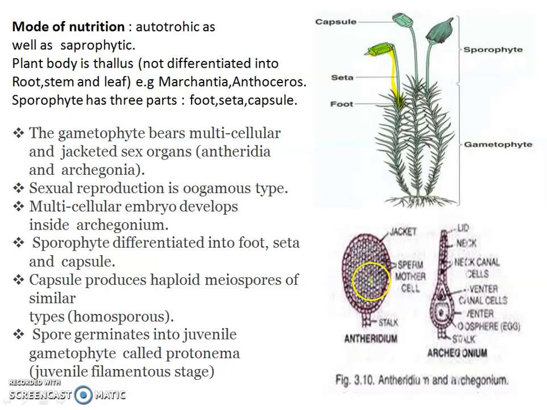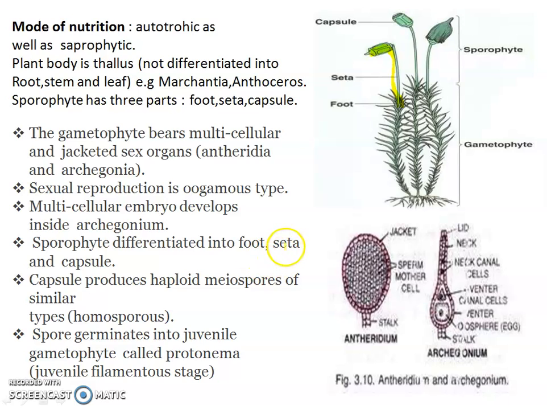So here this is the antheridia. It is surrounded by a jacket, a layer of cells called the jacket. And this archegonia, it is funnel shaped, you can say. It has a neck region, it has a venter region, and there is an egg or oosphere. Okay, so this is the archegonia.